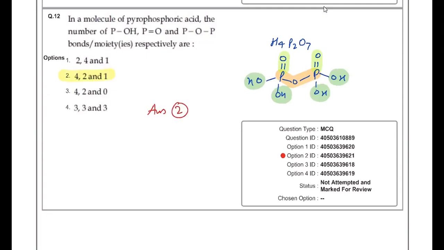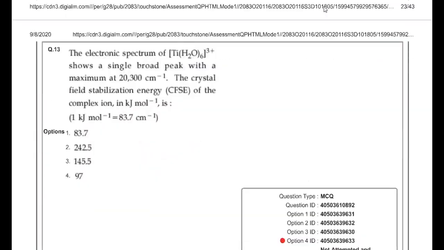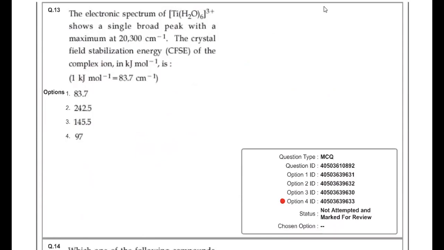Done. And the next question is: given that the electronic spectrum of [Ti(H2O)6]3+ shows a single broad peak with a maximum at 20300 centimeter inverse, what is the crystal field stabilizing energy of the complex ion in kilojoule per mole, where 1 kilojoule is given as 83.7 centimeter inverse? So you have to basically write the energy corresponding to the wavelength. So it must be E equal to hc by lambda. And it's given that 83.7 centimeter inverse is 1 kilojoule.